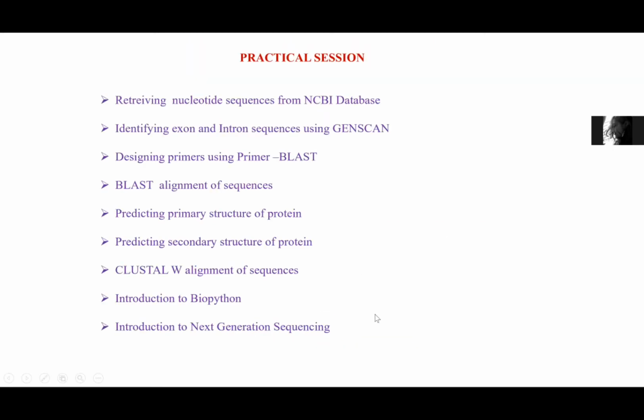So today's practical session, I have listed out a few of the things which I would like to show and also give you some hands-on experience on. As we have already heard Dr. Manjari Kiran telling us about the various databases, how the sequences are used, where the sequences are stored, and what amount of output we can get by looking at the sequences. So what are these sequences which I am talking about?